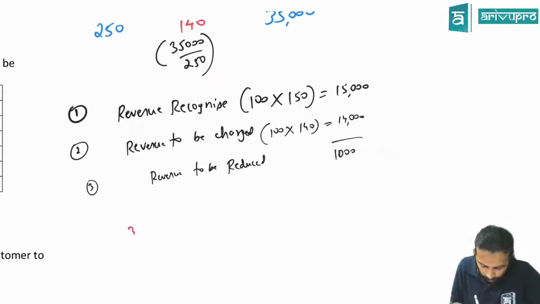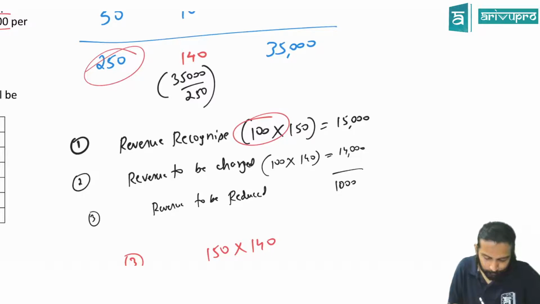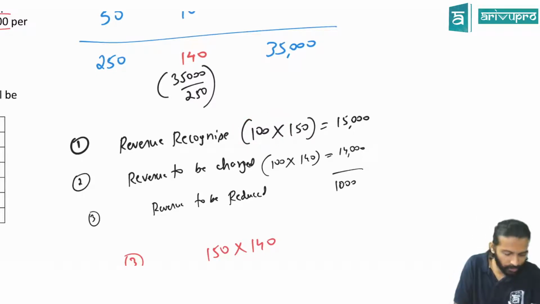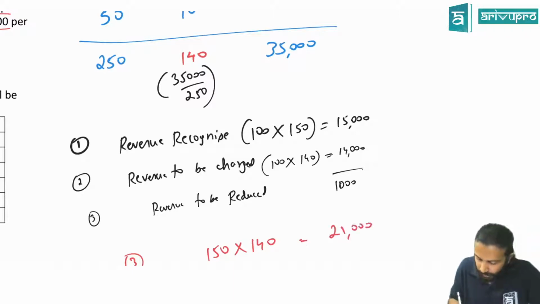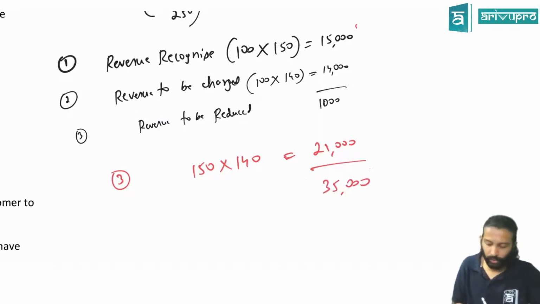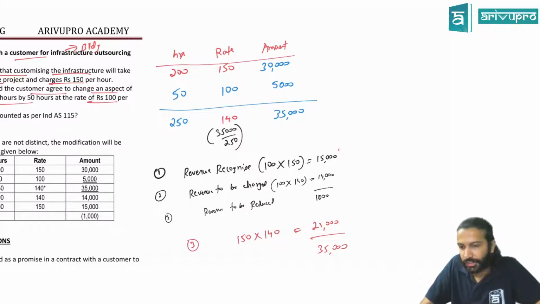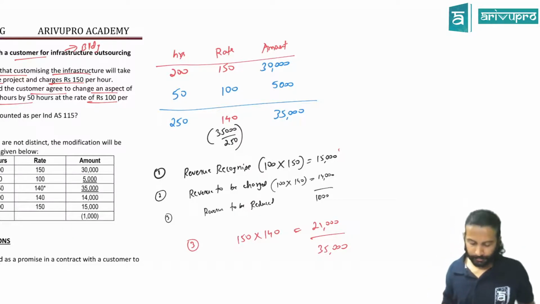And later on, for your reference if you want, let's say 150 hours were provided. For 150 hours, how much will you charge per hour? Because 100 hours are already gone, no? Remaining is 150. And for 150 hours, you will charge 140. How much is 150 into 140? 21,000. Correct? You booked the revenue initially at how much? 15,000. Now you reduced it by 1,000. That means the revenue you are showing is 14,000. 14,000 plus this 21,000 is how much, sir? 35,000. That's how accounting will be done. This nature of accounting, we call it cumulative catch-up accounting, or adjusting the revenue. Correct? Understood?